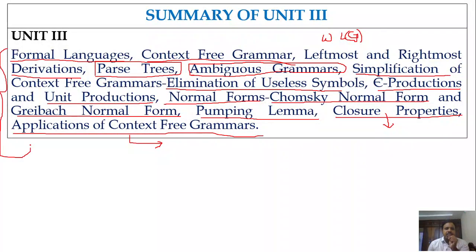In the next session, we will start our next unit, Unit 4, pushdown automata. We will learn how a context-free language is accepted by a pushdown automaton. We will learn what a pushdown automaton is and what its components are, and we will design different pushdown automata for different context-free languages. Then we will discuss how to convert a context-free language into a grammar and a grammar into a context-free language, like interconversion.